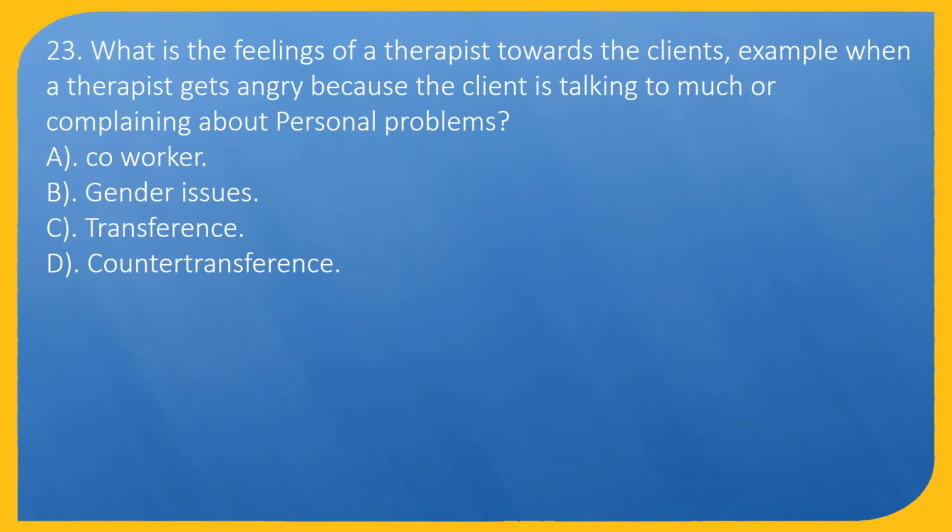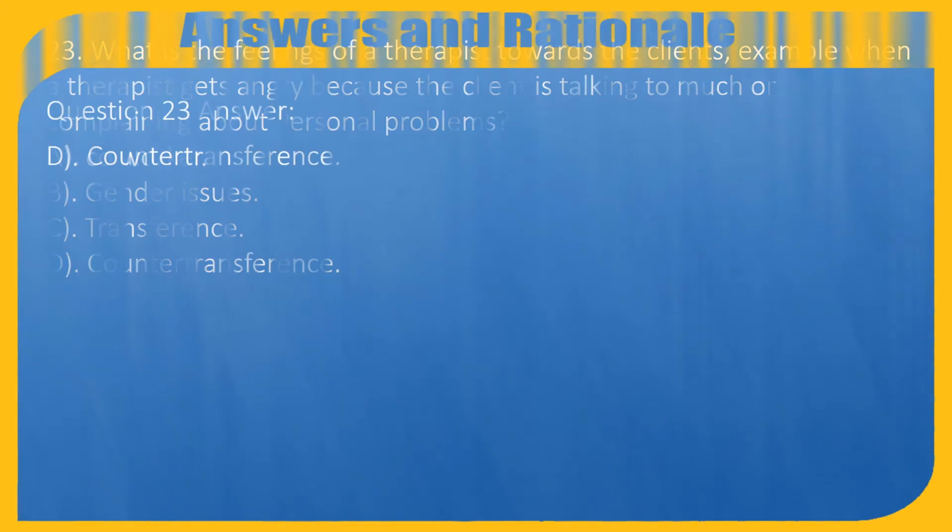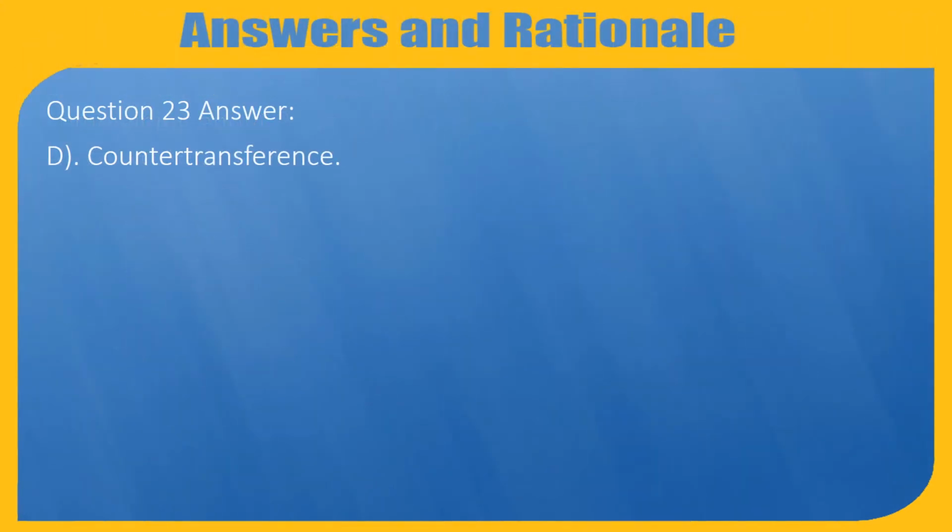Question 23. What are the feelings of a therapist towards the clients? Example: when a therapist gets angry because the client is talking too much or complaining about personal problems. A. Co-worker. B. Gender issues. C. Transference. D. Countertransference. Question 23. Answer: D. Countertransference.